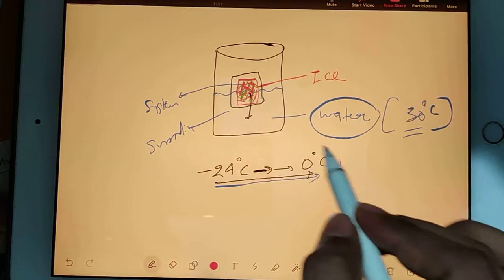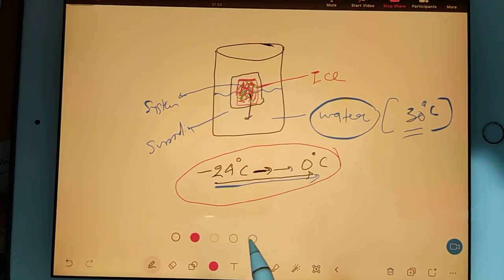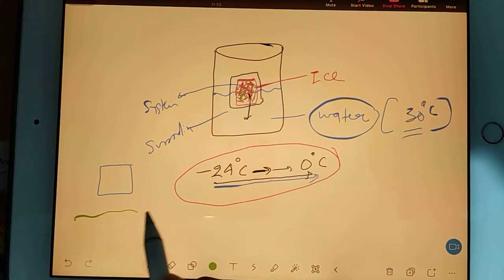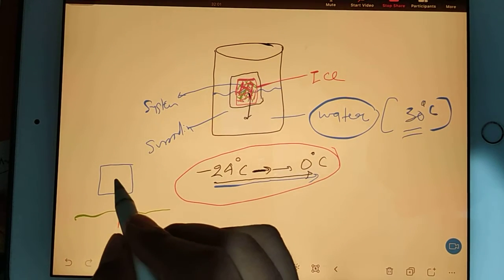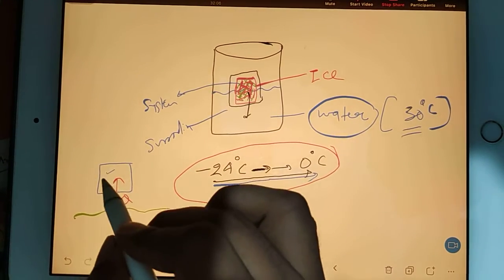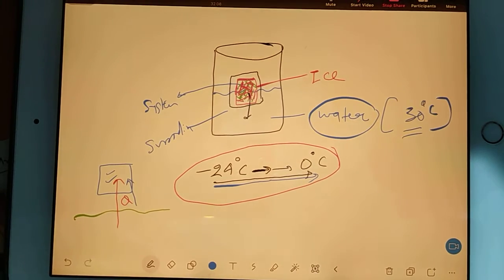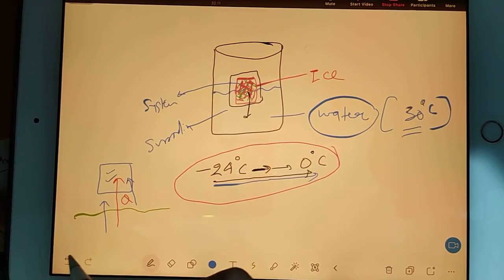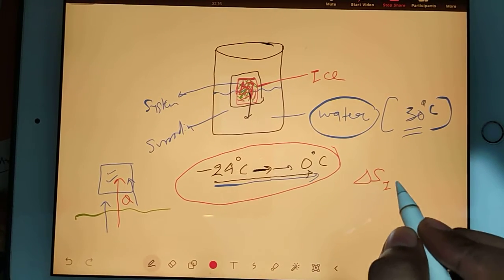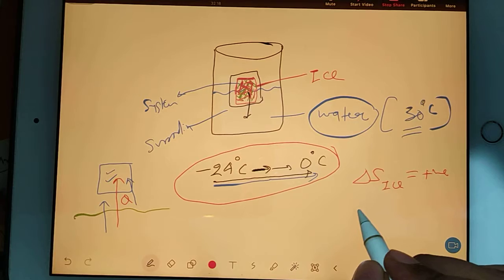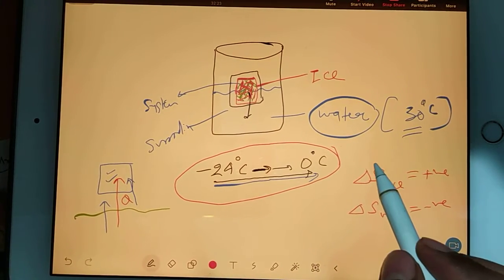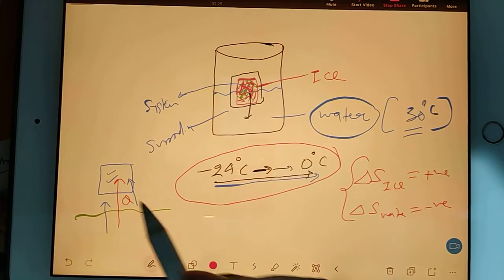If the temperature of the ice is increasing, it means you can clearly see that one thing is ice and one thing is water, so heat transfer is happening from the water to the ice. In the ice you are supplying heat, but from the water you are taking heat out. So change in entropy for the ice should be positive and change in entropy for the water should be negative, because we are finding this entropy change because of heat transfer.